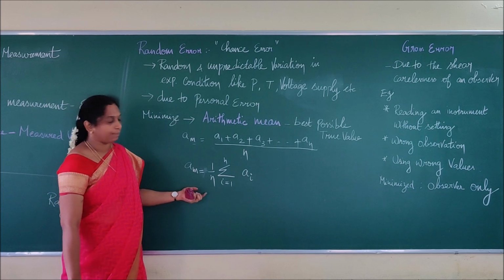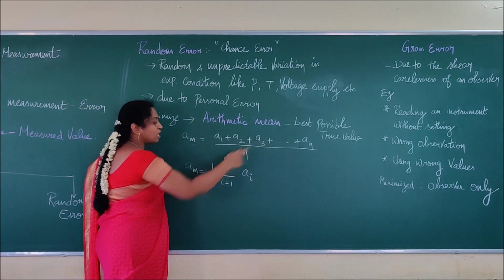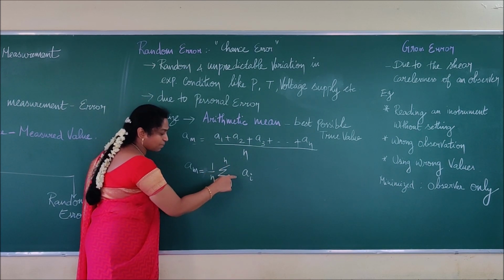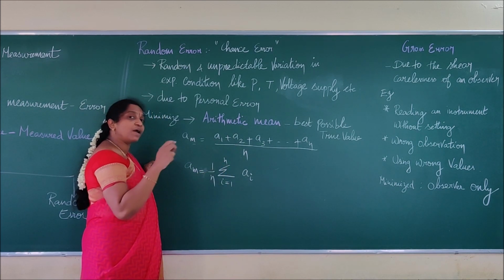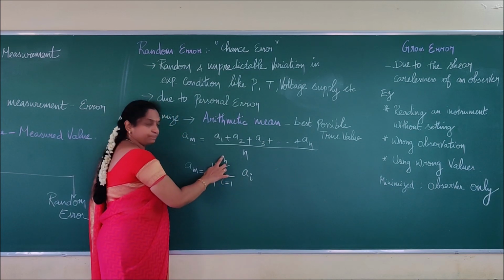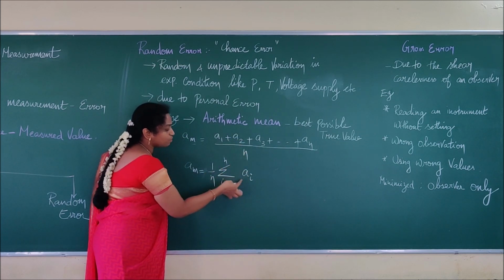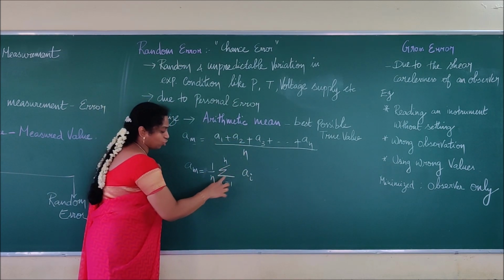This is a mathematical representation. So 1 by n is common. The summation symbol represents addition. The summation of values, how many values are we going to take? We are going to take i equal to 1 to n. Right? It is a_i. So this is the same equation, written in a short form. Summation of i is equal to